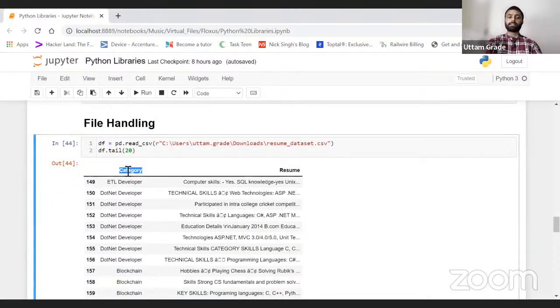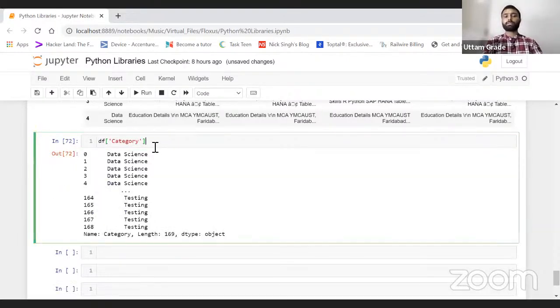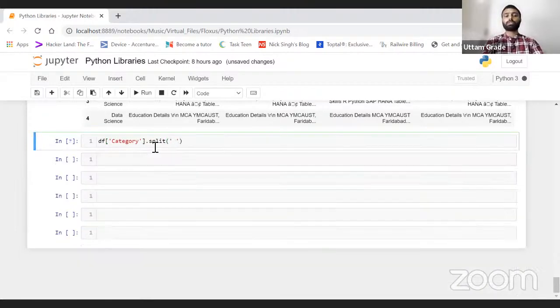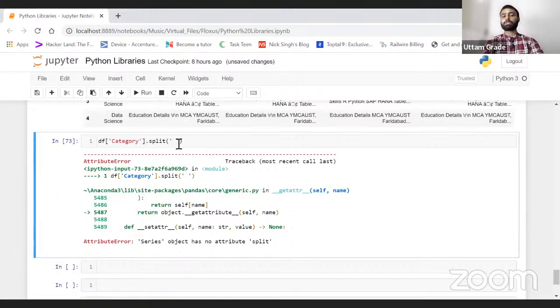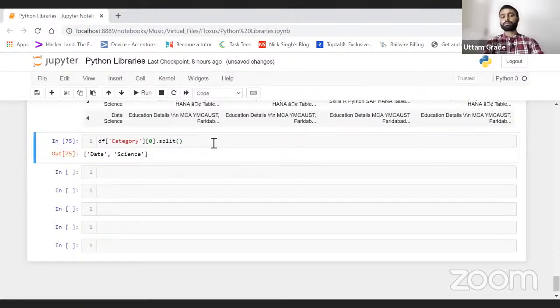We can do anything, the category symbol as well. We can do anything, right? I'm just doing this one category column. We are doing it in this way. I just want to split. Split is a method, but it is a method for a Series, not this one. It will not work in this way. Okay. Hope everyone is clear till now.